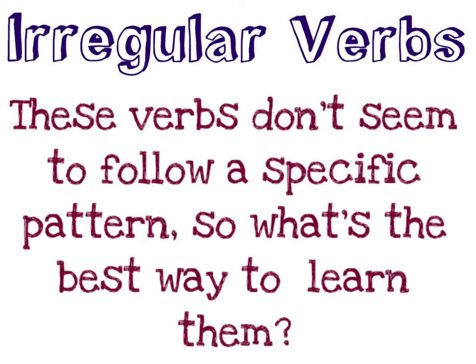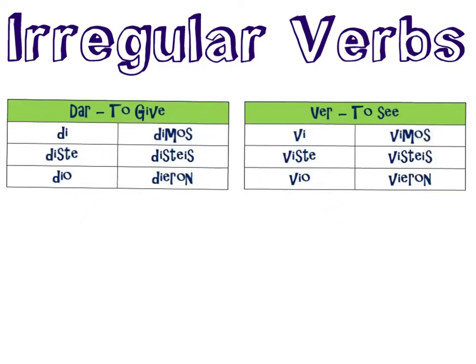So now you may ask, these verbs don't seem to follow a specific pattern, so what's the best way to learn them? My suggestion to you is to look at the similarities between the four verbs. For instance, if we take a look at the verbs dar and ver, you can see that their conjugations are the exact same with the exception of the first letter.